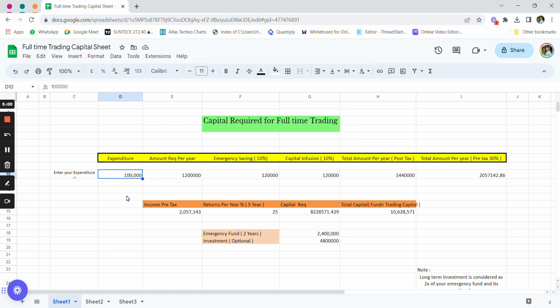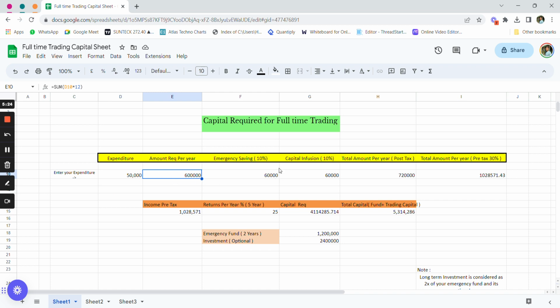If he has a home and a car already, then his monthly expenditure would drastically come down. If he doesn't have a home and a car, then his monthly expenditure would be increasing highly, right? So let us assume that your monthly expenditure is 50,000 rupees here, an average of 20 to 70,000. Total amount required per year would be 60,000.